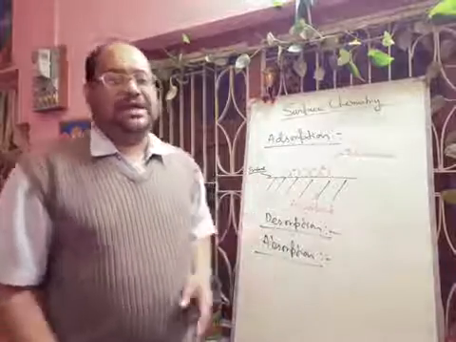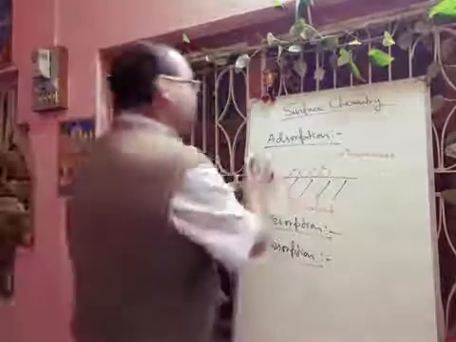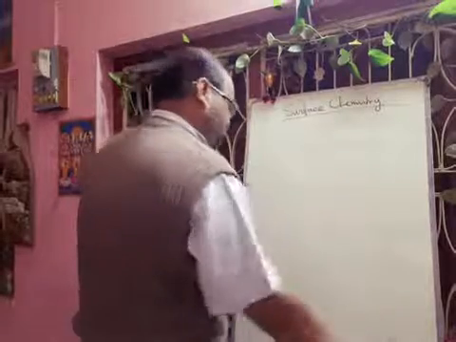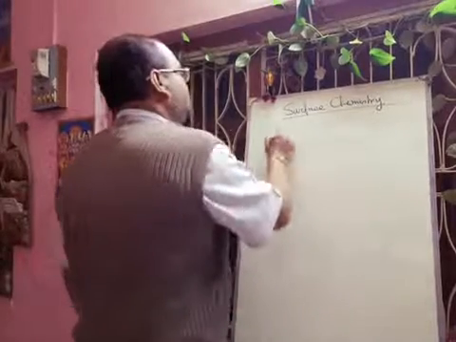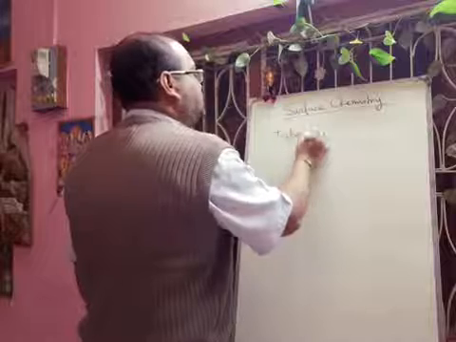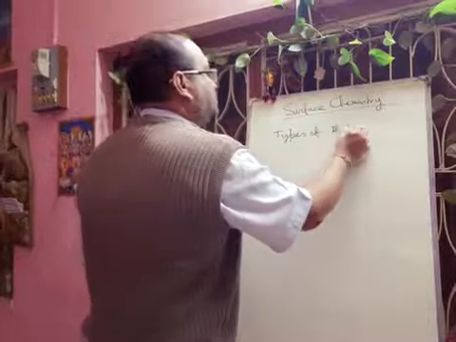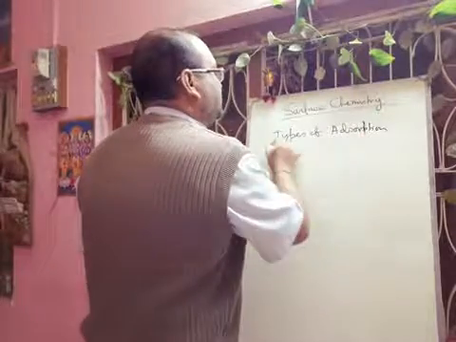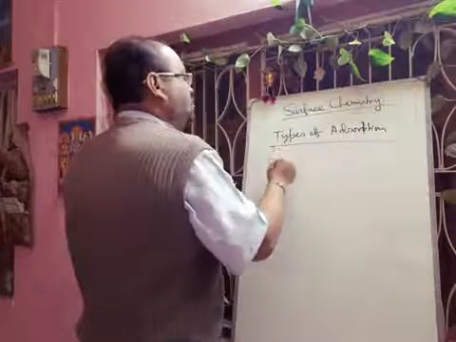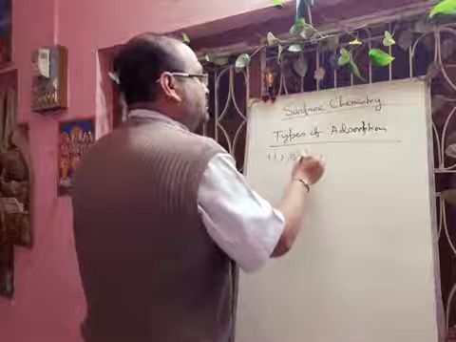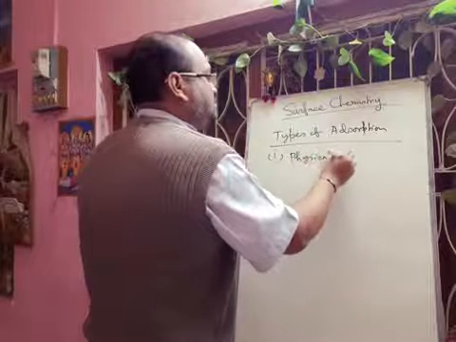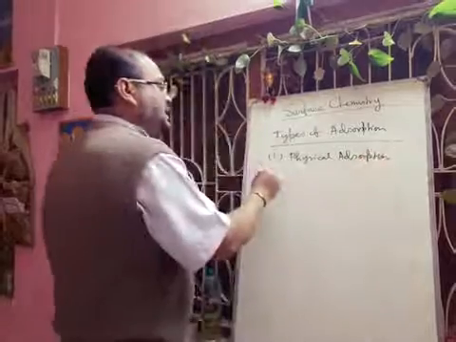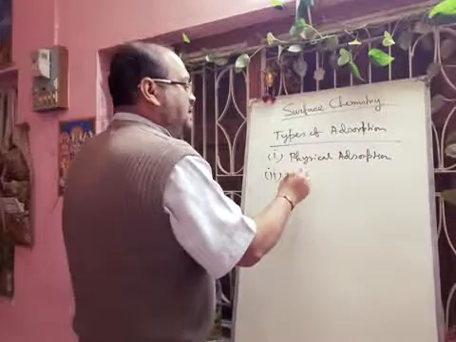So types of adsorption. Generally two types. One is called physical adsorption and another is called chemical adsorption.